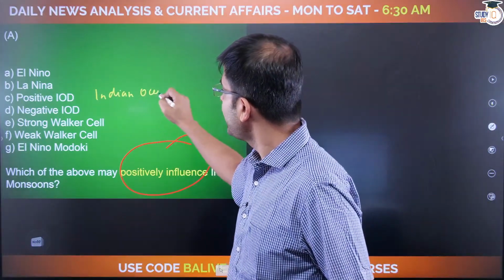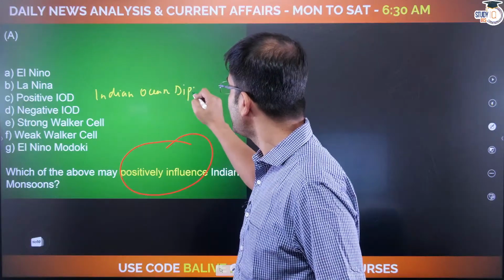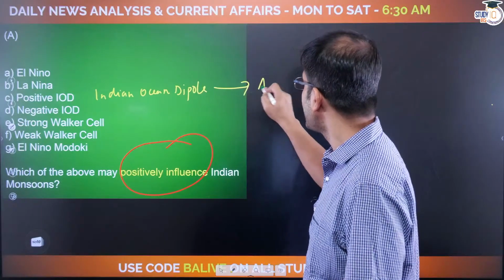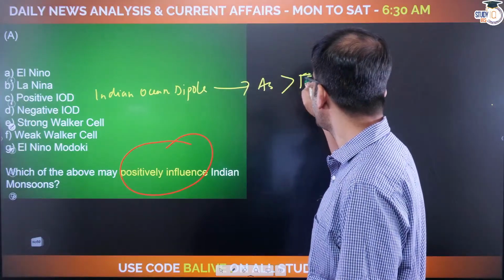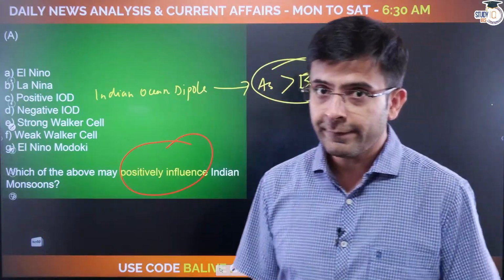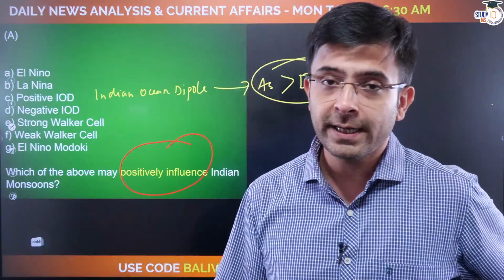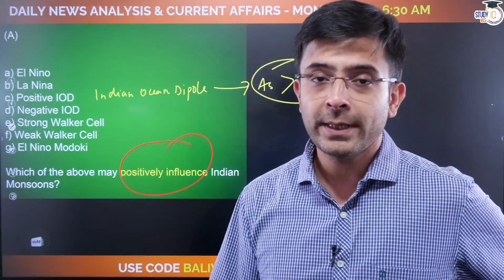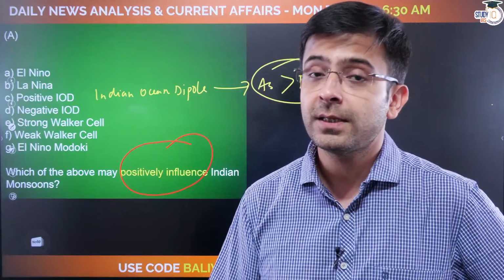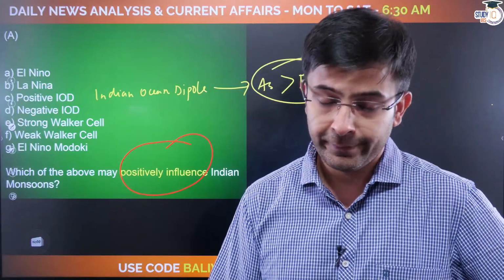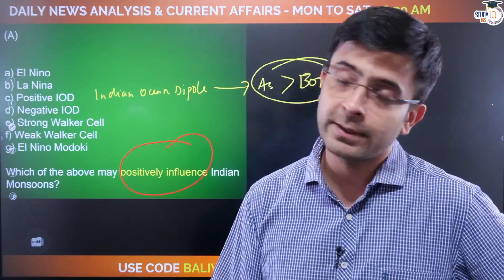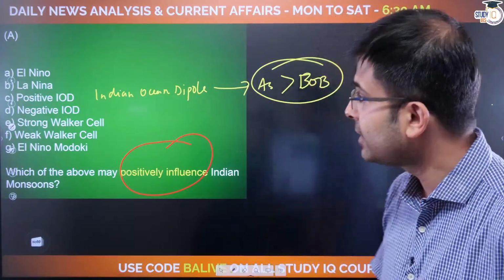Okay, Indian Ocean dipole we didn't discuss, but fine. A positive Indian Ocean dipole essentially means your Arabian Sea temperature is higher than your Bay of Bengal Sea. Now, if you have done your physical geography NCERT standard 11th, you will know that if the temperature of the sea surface water is increased, the chances of tropical cyclones are high. Which means again, it has a bearing on the monsoons also. So there it is. I've given you a hint. Let me know the answer to this.